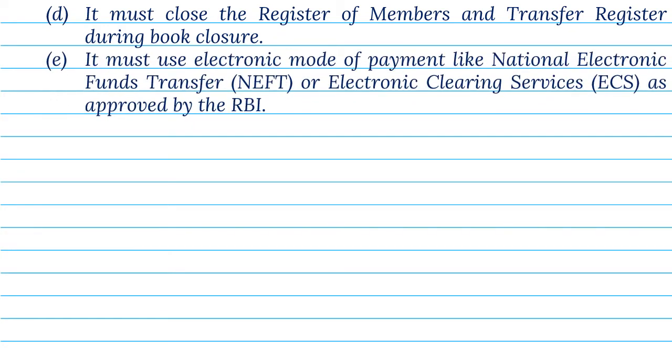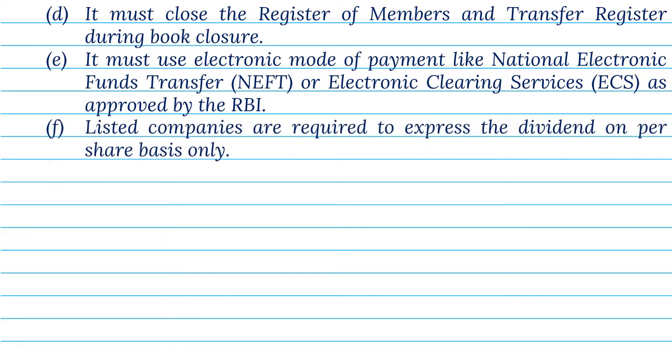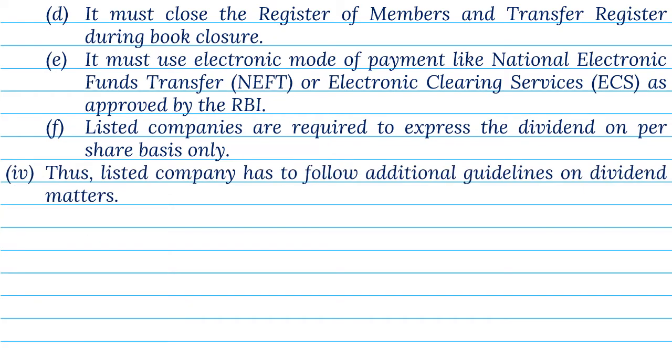E. It must use electronic mode of payment like National Electronic Funds Transfer (NEFT) or Electronic Clearing Services (ECS) as approved by the RBI. F. Listed companies are required to express the dividend on per share basis only. 4. Thus, listed company has to follow additional guidelines on dividend matters.